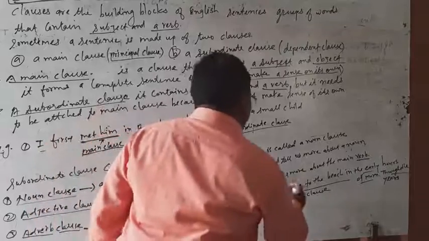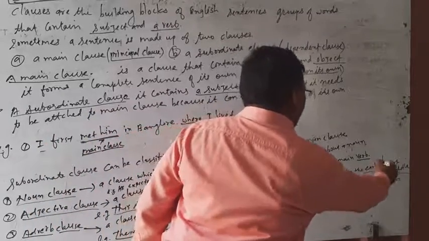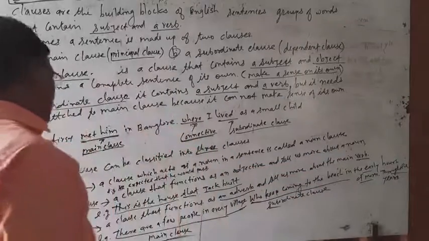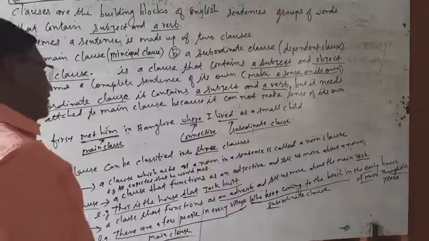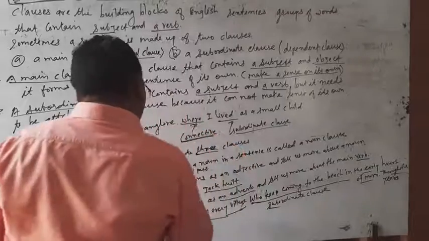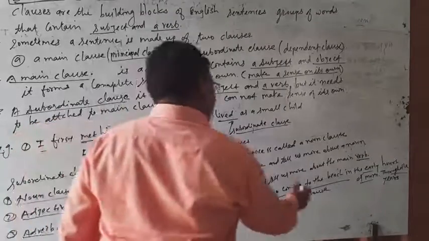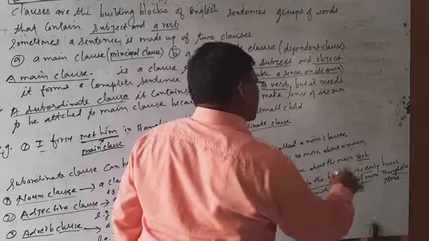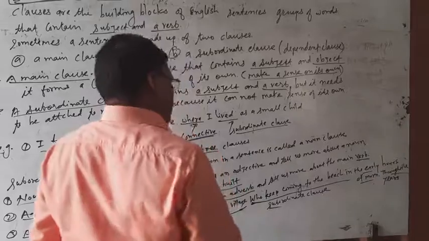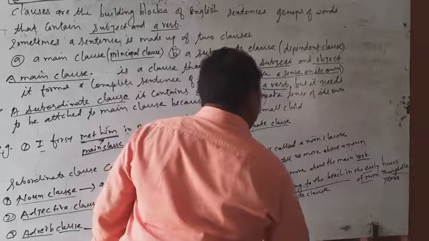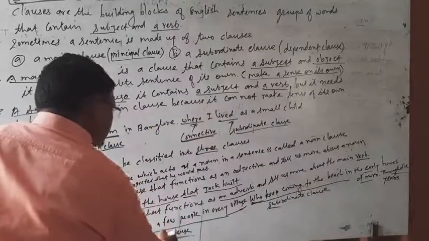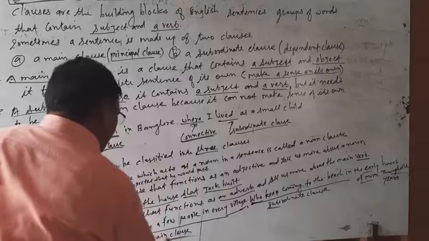Who keep coming to the beach in the early hours of morning throughout the years is the subordinate clause.